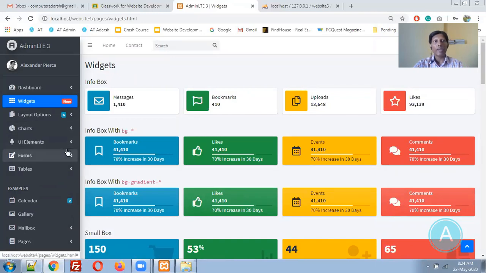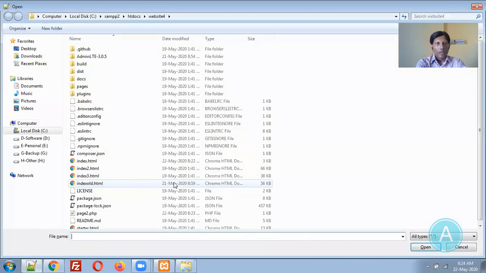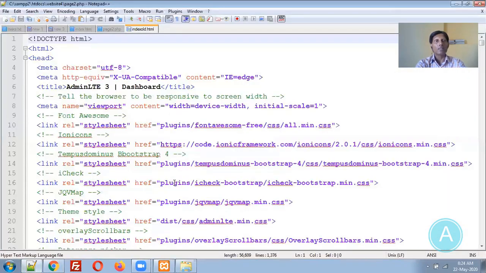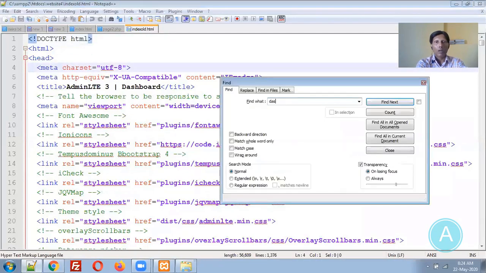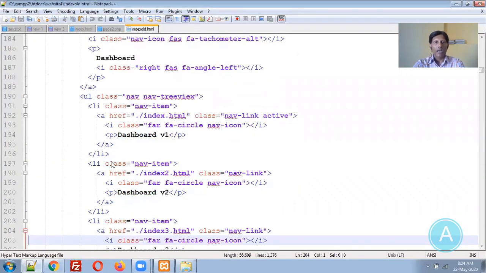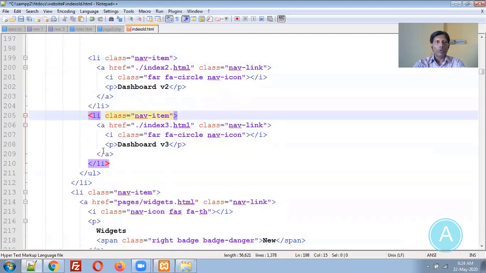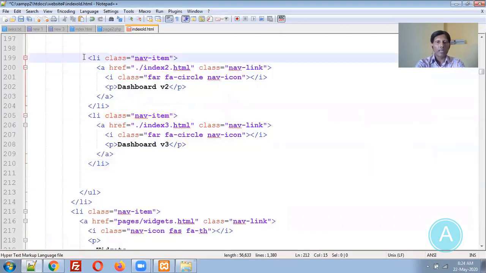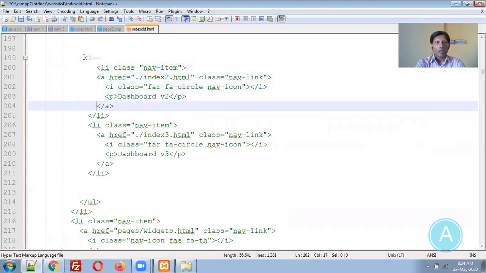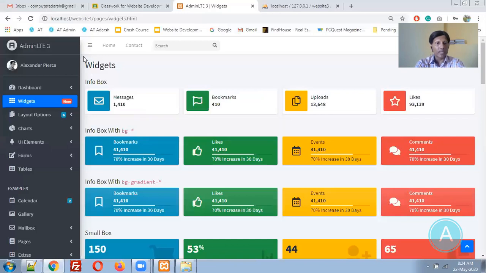But before removing, we need to add one more element also. So let me open index old. This is basically my dashboard. Yes, this is the dashboard link. Dashboard version 1 is there. I don't want version 2 and version 3. So let me add the comment over here. But whenever you are adding comments, remember where exactly you are adding them. So now let me refresh it. You can see the things in the dashboard. Only one option will be there.